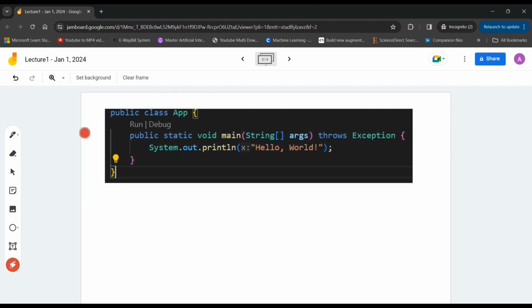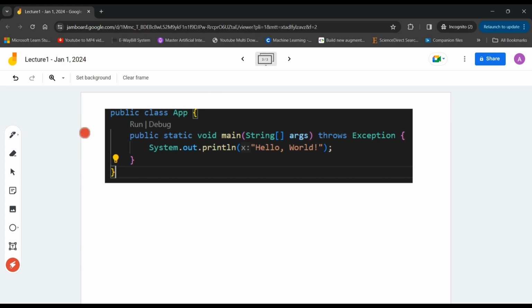So what is the public thing? This is a sort of access specifier, and public means anyone can access this class from anywhere. Wherever we put public, whether it's a class, a method, or a variable like an int, that means it is a public variable or class, so anyone can access this class, variable or method.